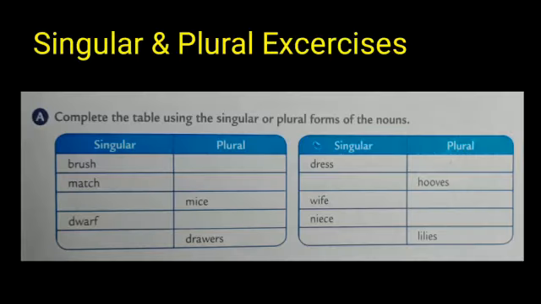Okay, children. Now, take your classwork note and do the following exercise. First, fill the index page with serial number, date and topic. After that, take a new page to continue the exercises. This is the first Roman. Complete the table using the singular or plural forms. Look at the tabular column. Here there are singular nouns. Change them to plural. Where plurals are given, change them to singular.